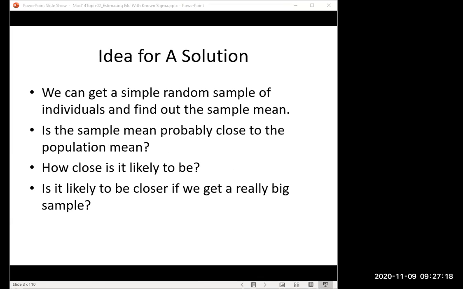Is the sample mean probably close to the population mean? How close is it likely to be? And is it likely to be closer if we can get a really big sample?